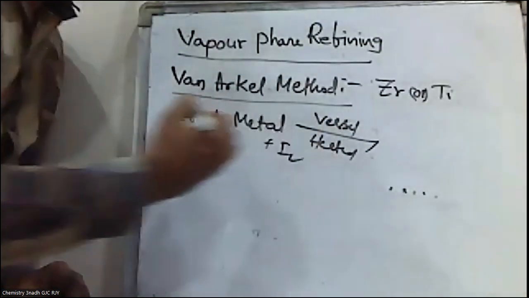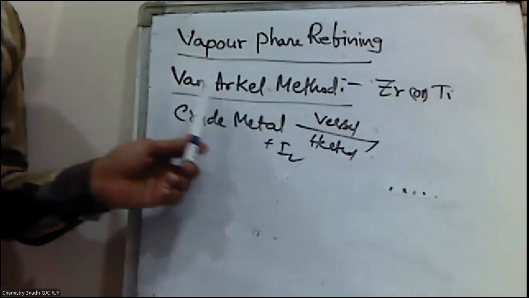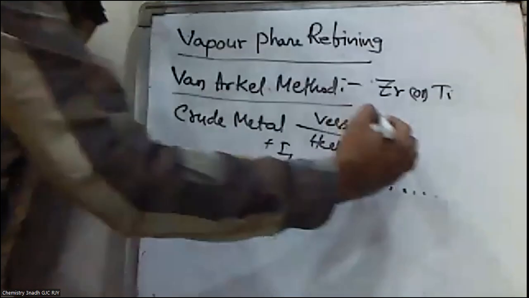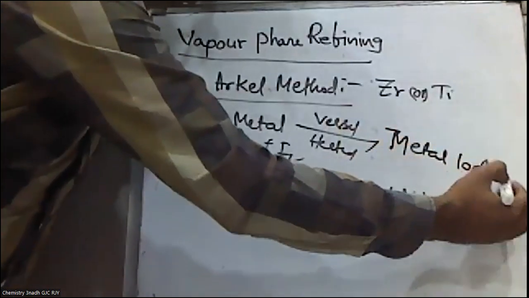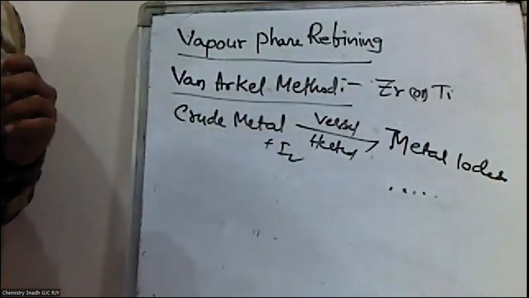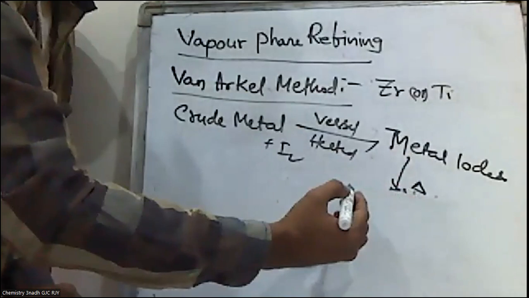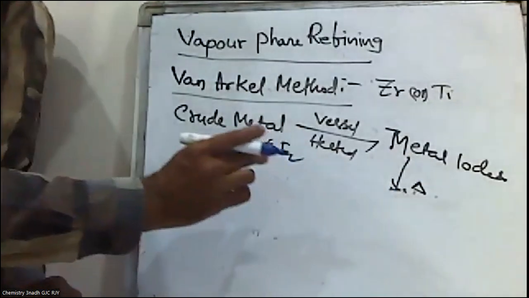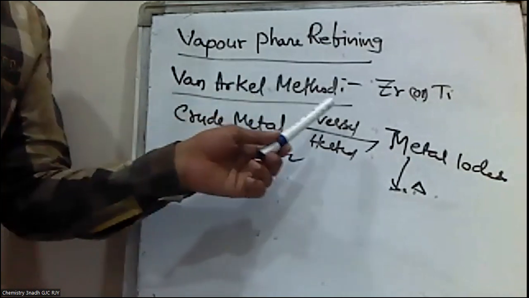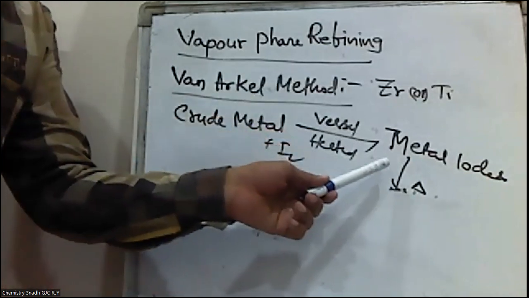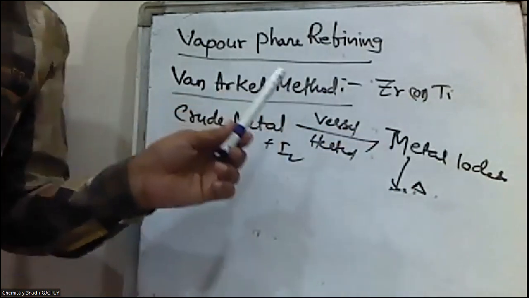With the iodine, the metal is converted into a volatile metal iodide. These metal iodides are further decomposed on a tungsten filament, electrically heated at about 1800 Kelvin, and the pure metal is obtained.